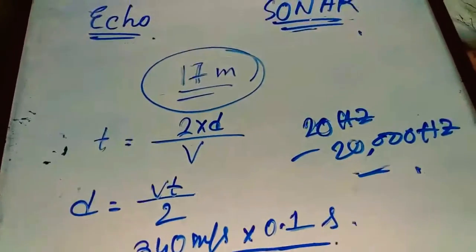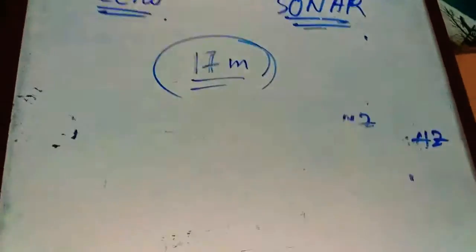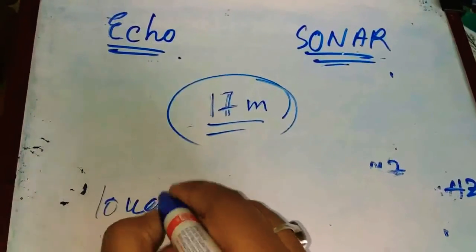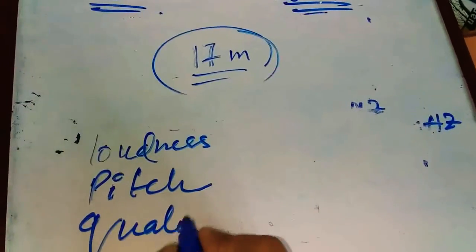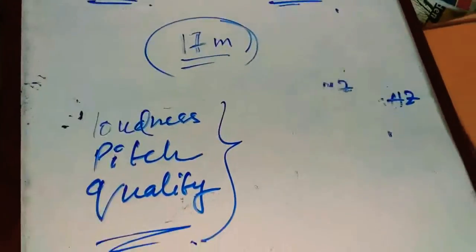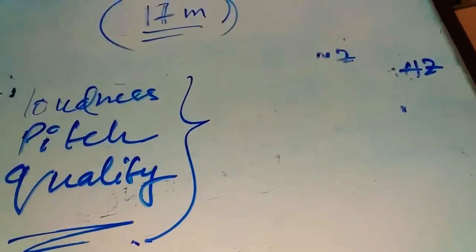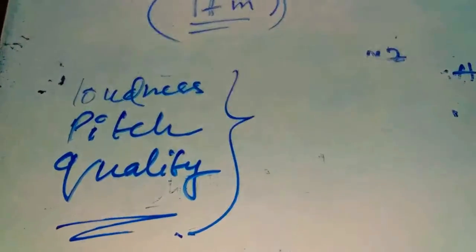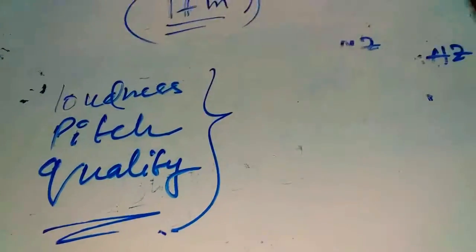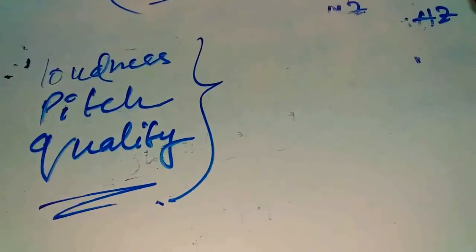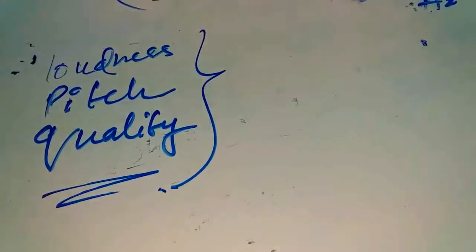Okay. Now there are three things related to sound: loudness, pitch and quality. These three things define whether a sound is a pleasant sound or an unpleasant sound. Okay. Loudness is the property by which a loud sound can be distinguished from a faint one, both having the same pitch. So if the sound is very loud, then it is known as unpleasant, and if it is a sweet, soft sound, then it is known as a pleasant sound.